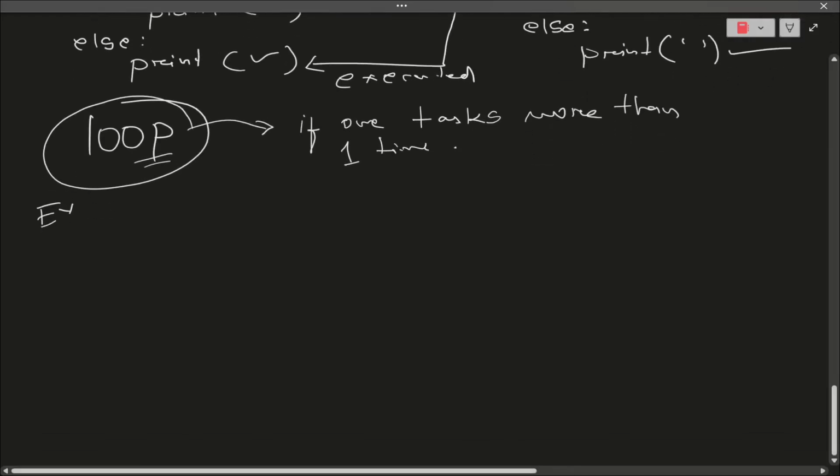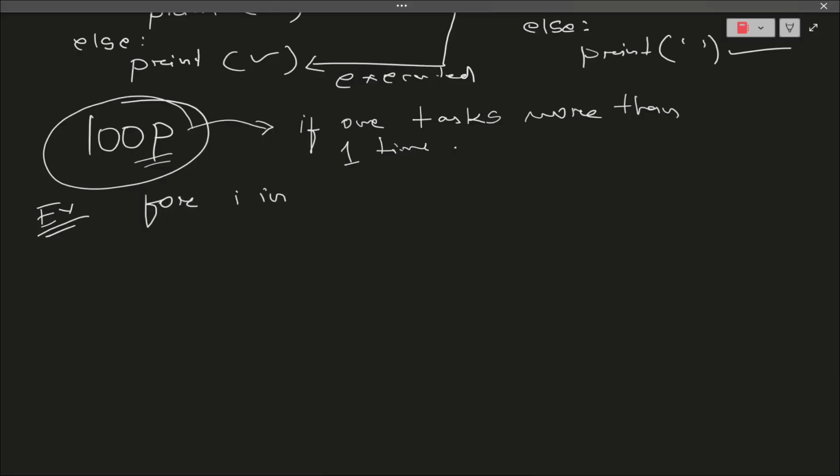Just let me give one example so that you also understand something about our loop. Suppose I have written for i in range 10, and I've given a colon. I will try to explain everything I'm writing. This is i. What is the meaning of this? This is the keyword for loop. This is the variable.